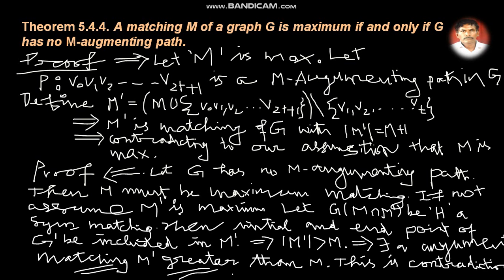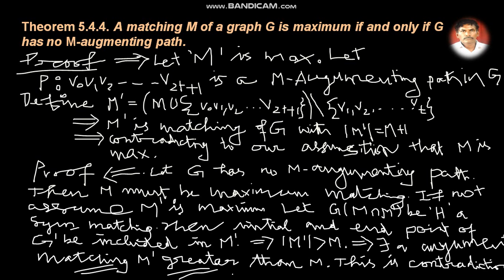Then we can define a symmetric difference of M and M dash, the graph H. We know what a symmetric difference is: it is one whose components in G dash are cycles or paths, which implies that M dash is greater than M. We have assumed M dash is a maximum, but here M dash is coming as larger, which is a contradiction.